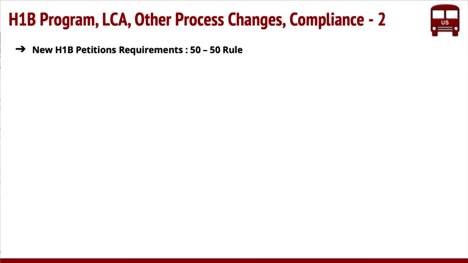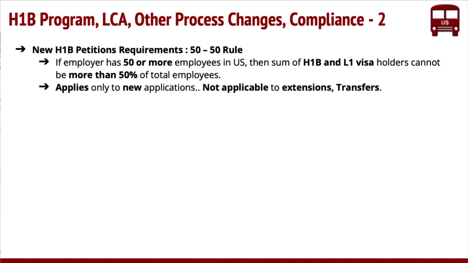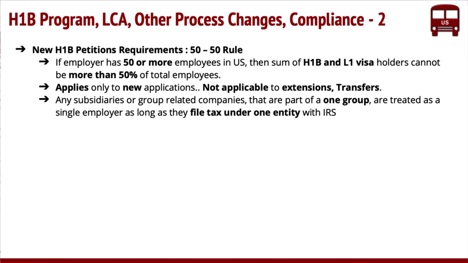The big clause is actually the 50-50 rule, which is, I would say, a little bit of a challenge, because of the new H1B petition requirement. If an employer has 50 or more employees, the sum of H1B and L1 cannot be more than 50% of the total employees. This is a big clause. It only applies to new applicants, so this is going to really impact all these outsourcing companies. Also, in terms of filing, all the subsidiaries, as long as they file under one entity, are classified as one group. So this is actually a big problem, I would say. How they will negotiate and lobby this is going to be tricky.